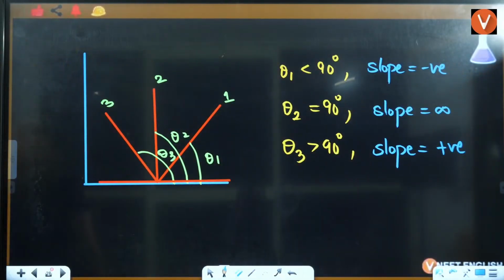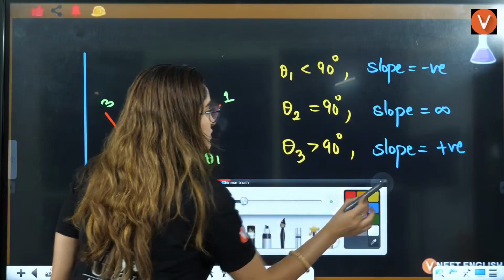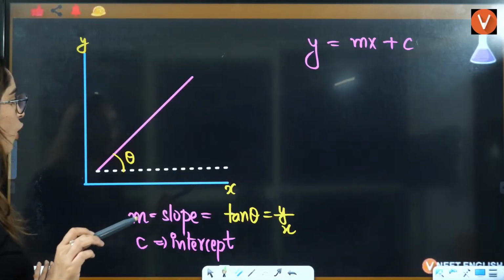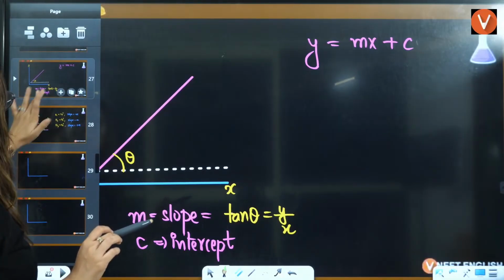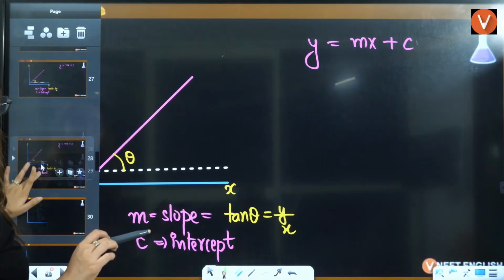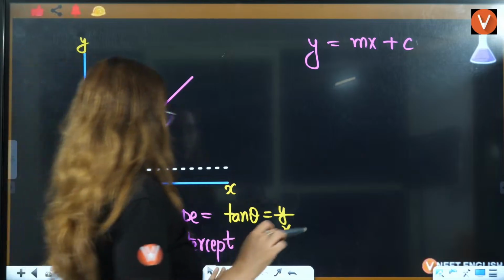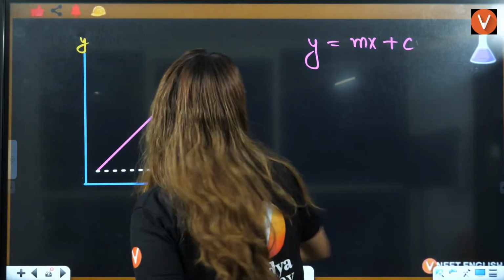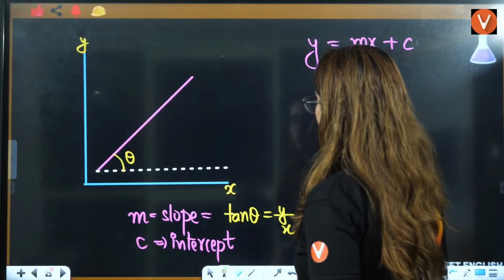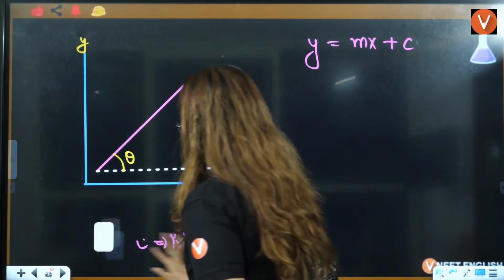Okay, everybody. Now, let's draw one more thing and let's talk about intercept. I'm going to just copy paste this slide here and let's talk about intercept, right? I'm deleting everything regarding slope. Let's talk about the next concept, that is intercept.